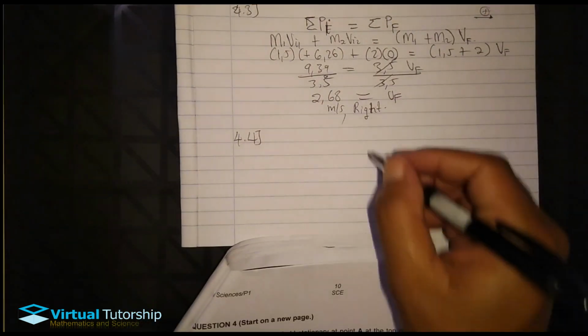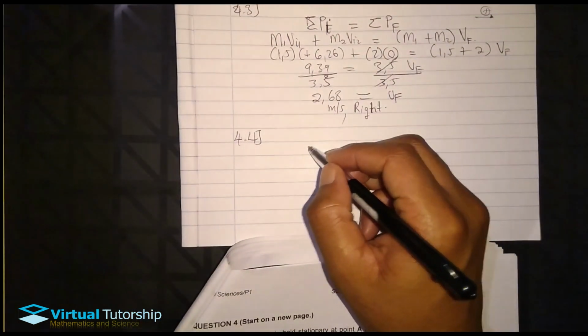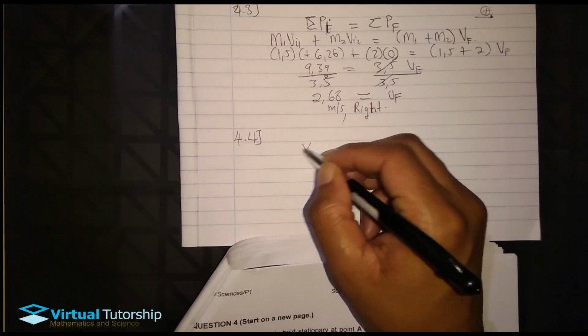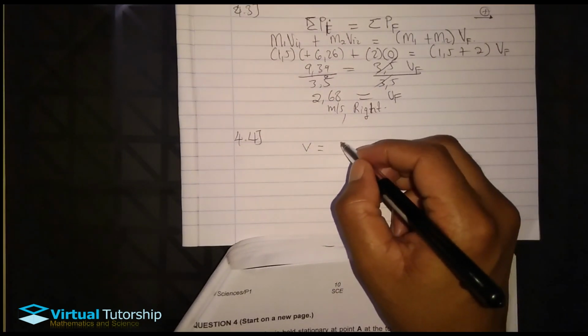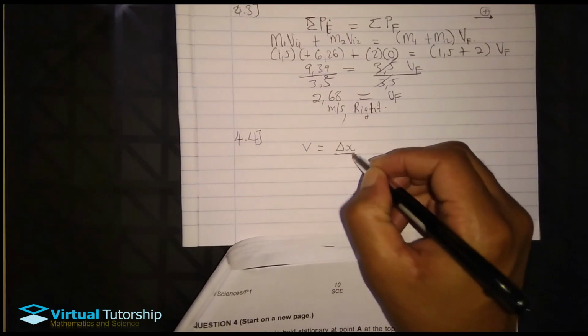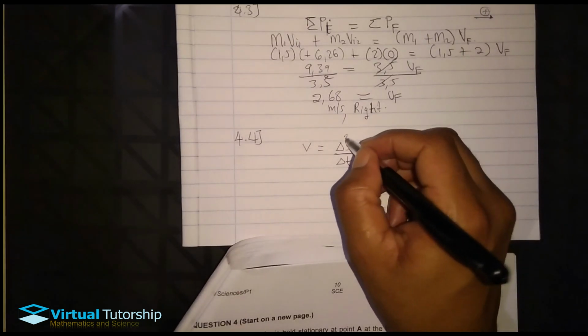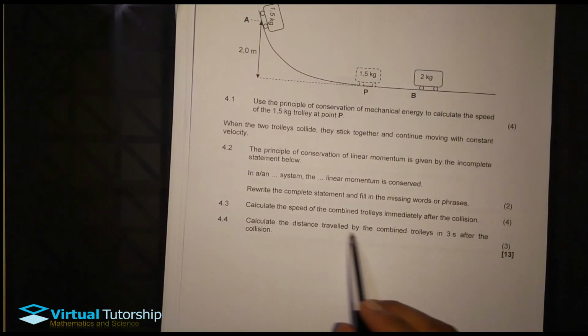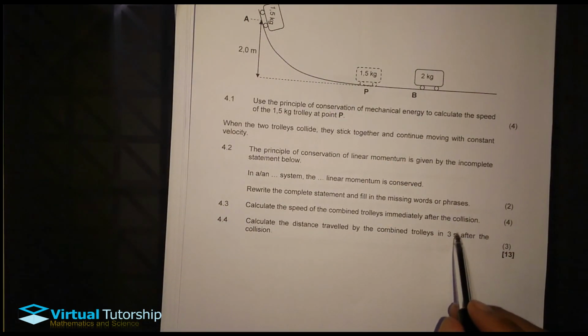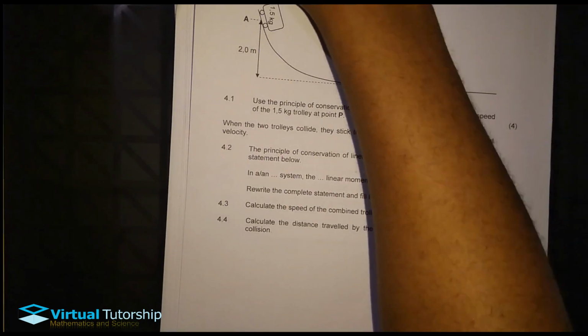Here's the question. Okay, again, velocity is calculated as change in x divided by change in t, right? The distance traveled by the combined trolleys in 3 seconds after the collision.